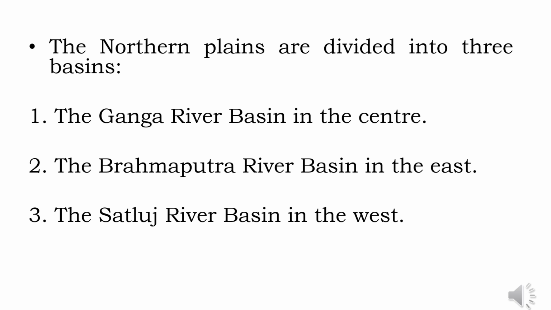Now, let us see the division of northern plains. The northern plains are divided into three basins. First, the Ganga River Basin in the center, the Brahmaputra River Basin in the east, and the Satluj River Basin in the west.